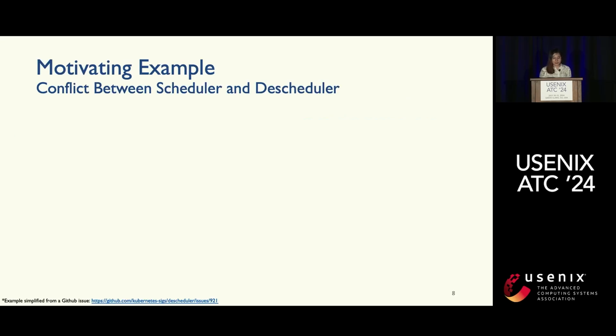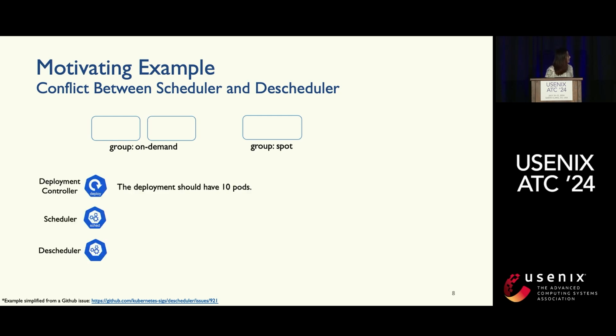So let's look into one real-world example caused by these non-trivial interactions between controllers. There are 3 nodes. Each node is shown as a box here, and they're divided into 2 groups. The on-demand group has 2 nodes, and the spot group has 1 node. There are 3 controllers involved in this case. The deployment is trying to maintain 10 pods in total. And the scheduler has been configured with a topology spread constraint that tries to evenly balance the pods across the 2 groups with a maximum skew of less than or equal to 1. The skew here means the difference between the total number of pods across the 2 groups.